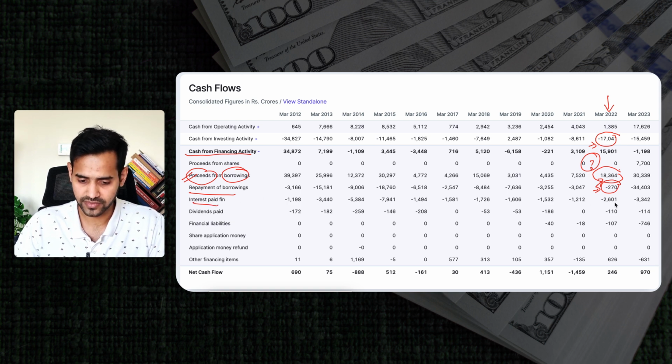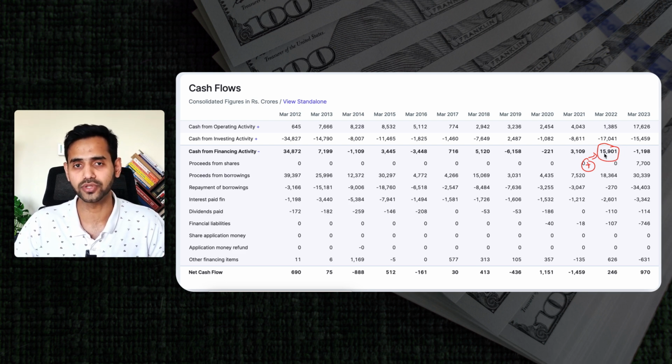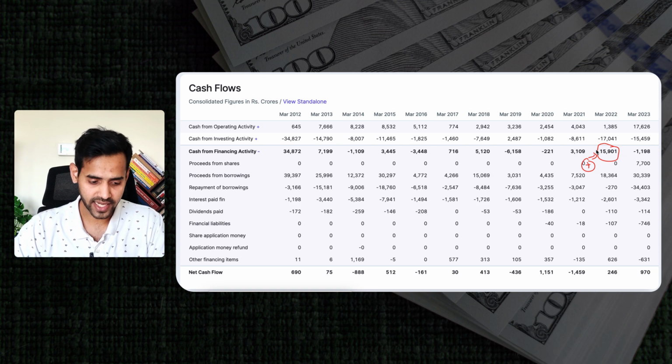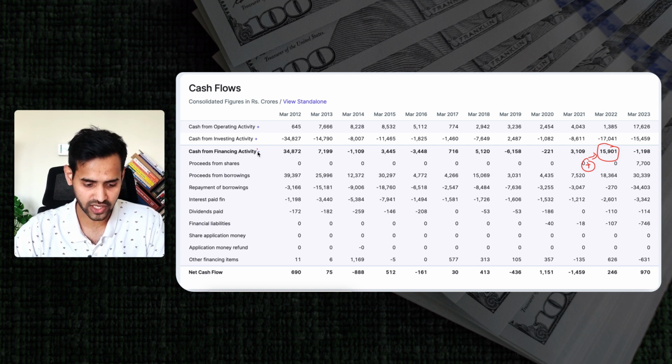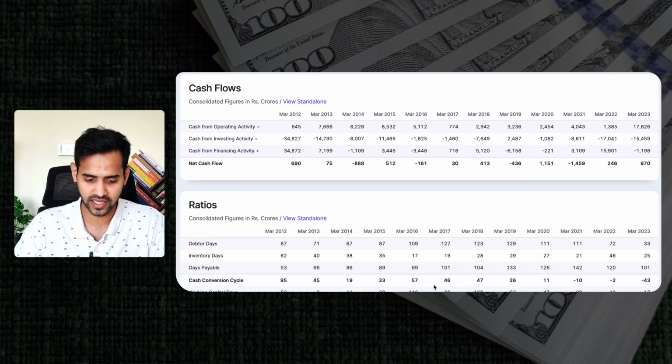Then interest paid is something again revealed over here. So in a nutshell, again for financing activities, what is the total amount that you can see from financing activities? There is a cash inflow of plus 15,900 crore coming into the bank account. So as a net amount for all of these different sets of activities which Adani Enterprises would do, if you make a total of all of these things, the net cash flow which Adani Enterprises is currently having is somewhere around, as you can see here, 246 crore.